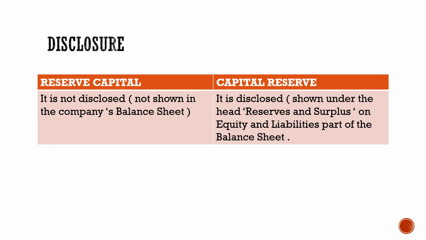Next is the disclosure point. Reserve capital is not disclosed. It is not shown in the company's balance sheet. But the capital reserve is disclosed. It is shown in the balance sheet under the head reserve and surplus on the equity and liability part of the balance sheet.